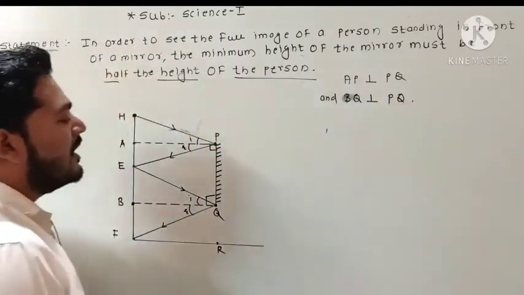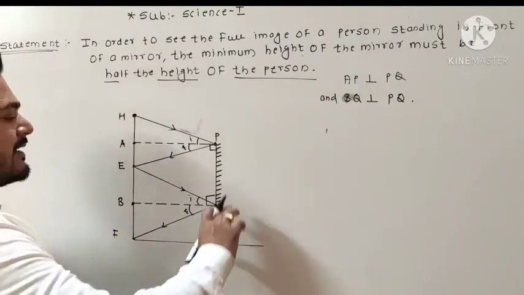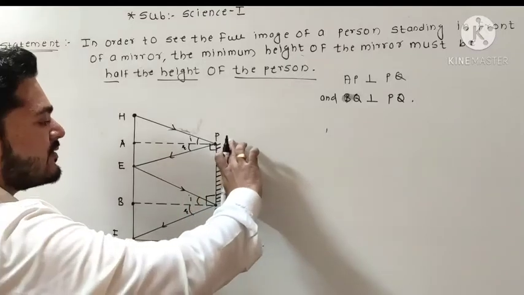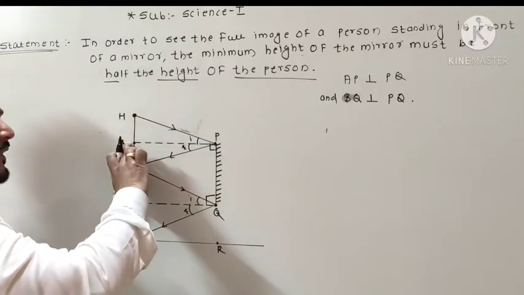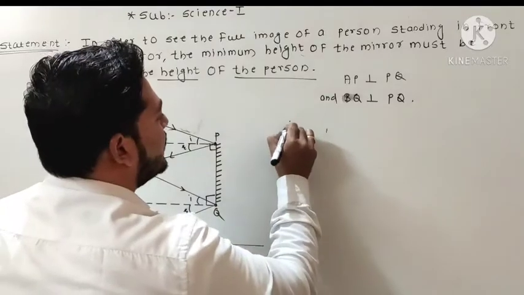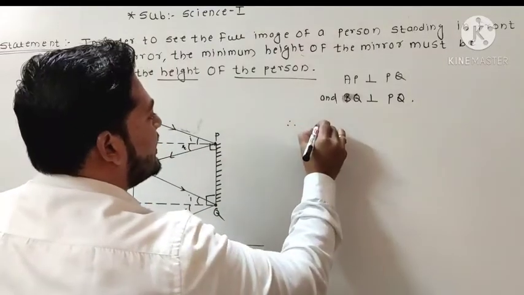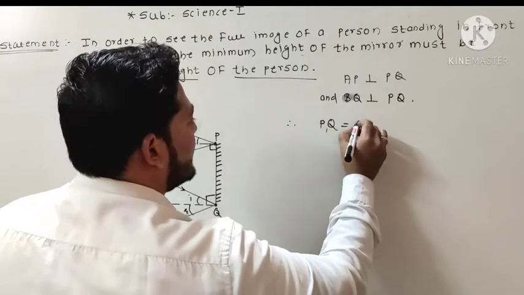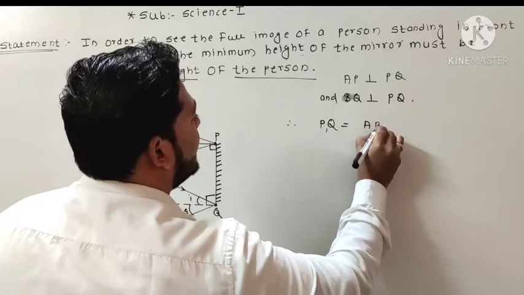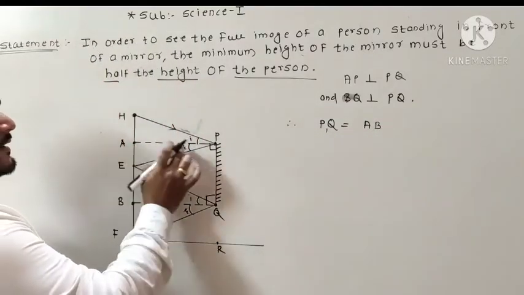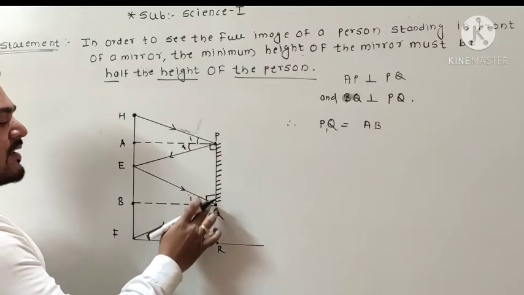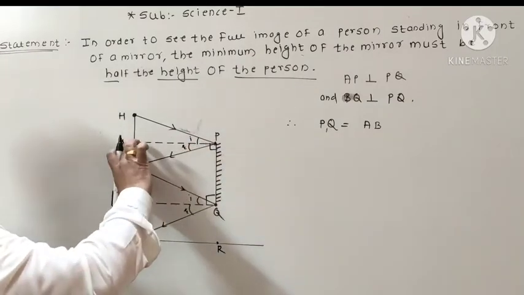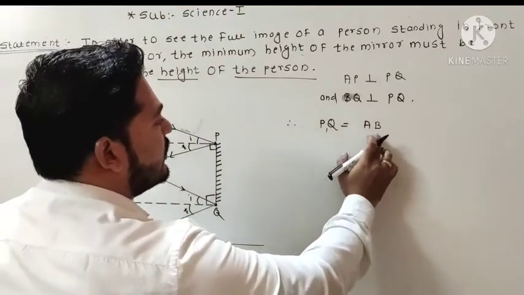So as both are normal, we conclude that the distance of PQ is equal to the distance of AB. Both are equal, because this is a normal, this is also perpendicular and this is also normal, so we can conclude that this distance is equal to this distance. That's why we write PQ is equal to AB.